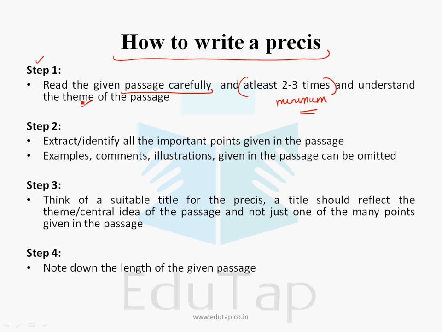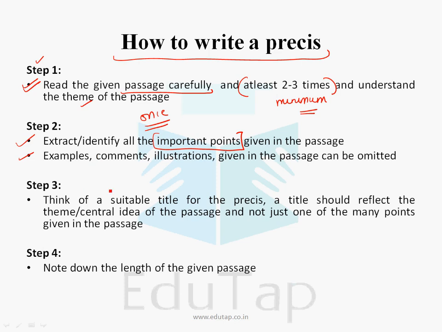The connections will become clear to you, the logical interpretations will become clear to you, you will be able to deduce something from the passage. But if you are reading it just once and writing the précis, maybe you will not be very sure what exactly the author is trying to say, and you will try to insert something from your own side, which is not allowed in précis writing. So you have to read the passage very carefully. You have to extract and identify all the important points and leave the trivial points. You can leave the examples, you can leave the comments, illustrations given in the passage.